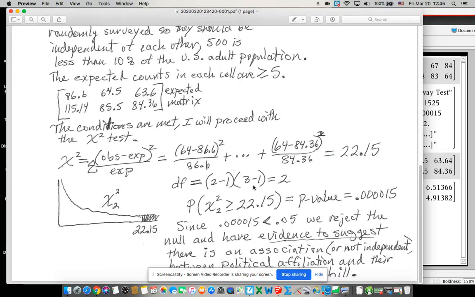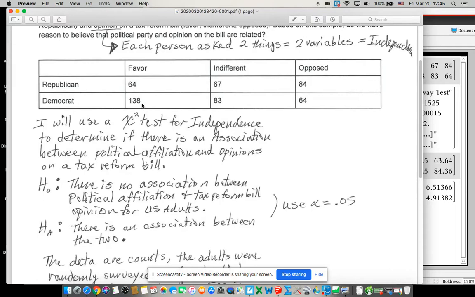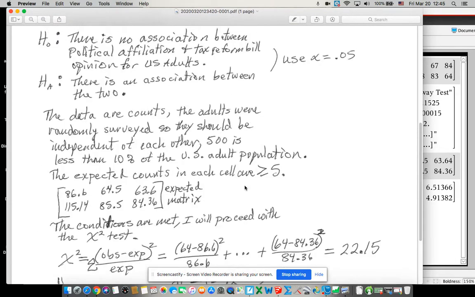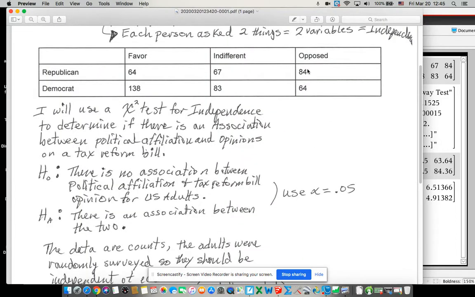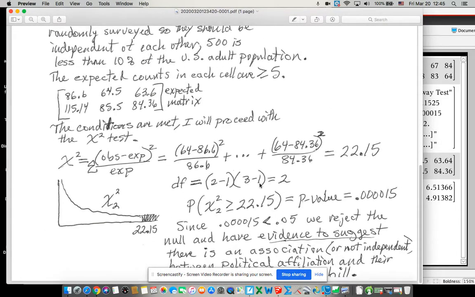I always show the calculation. Don't just write 2. Let's show them where it came from. Show them, like you're showing off, right? Here, this is what I know. I know how to calculate degrees of freedom. So you take your number of rows, in this case 2, minus 1, which is 1. And then we take the number of columns, which is 3, and 3 minus 1 is 2.